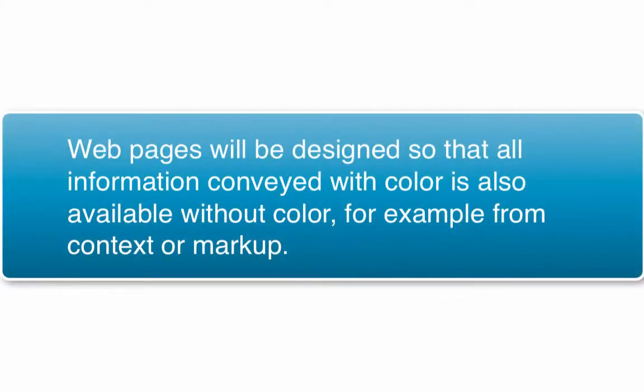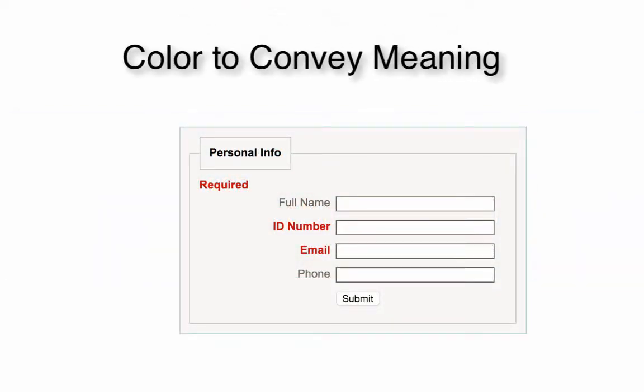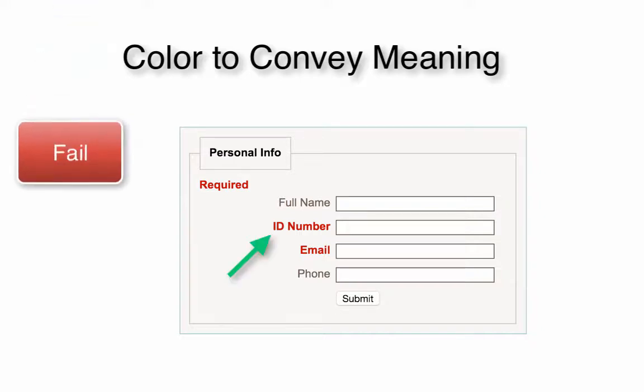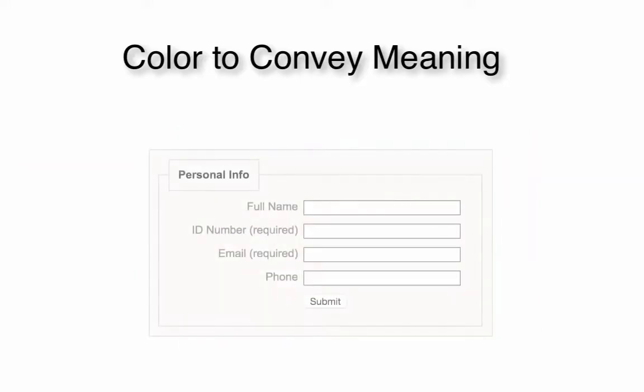The next standard is all about color. There are 2 sets of criteria needed to meet this standard. First, you need to ensure that color isn't the only way that you are conveying important information. In this example, the required fields are in red. This would fail the criteria because someone who has a visual disability, such as color blindness, will not be able to determine which fields they must complete.